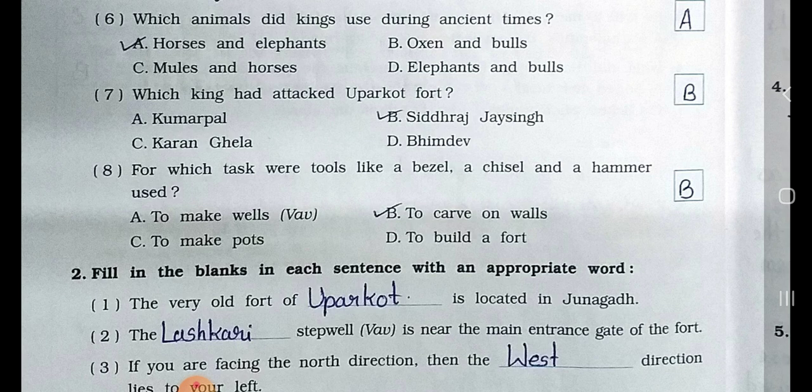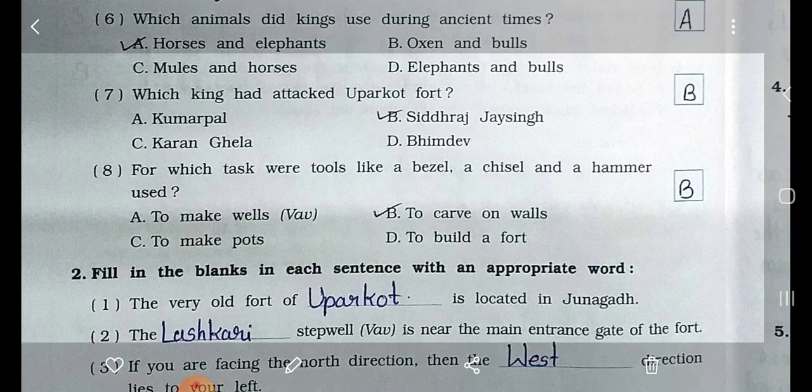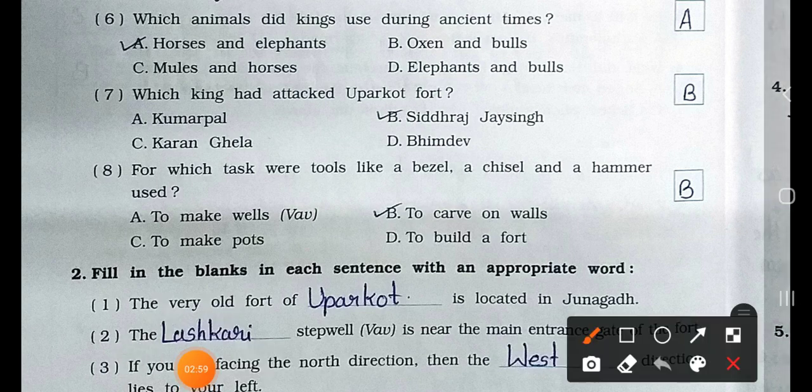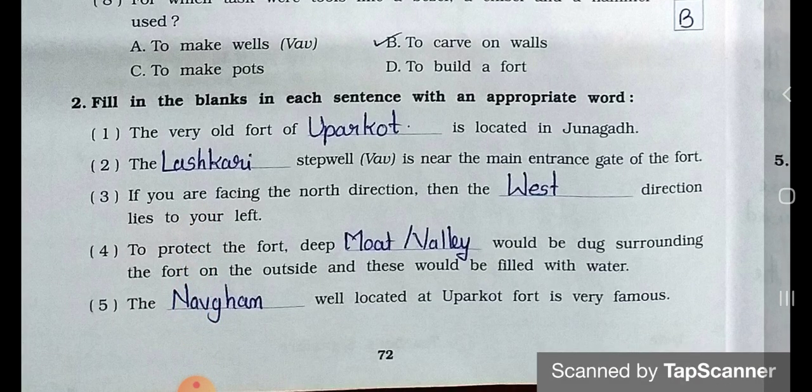Number 8. For which tasks were tools like a bezel, a chisel, and a hammer used? A. To make wells, vavs, B. To carve on walls, C. To make pots, and D. To build a fort. Answer is option B, to carve on walls.